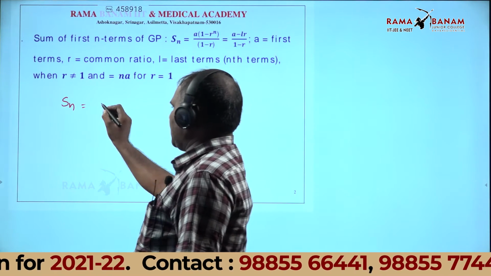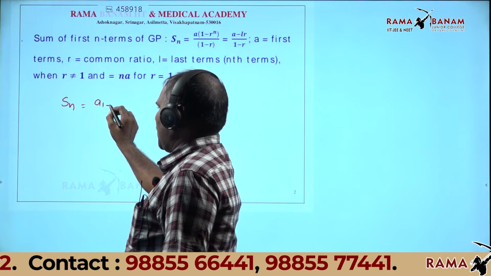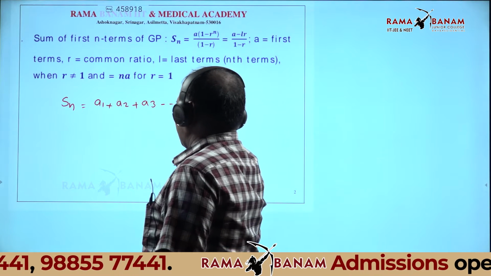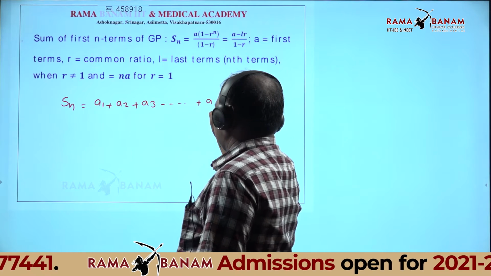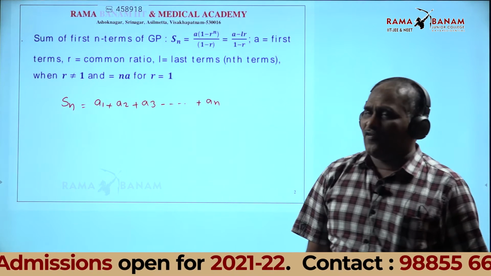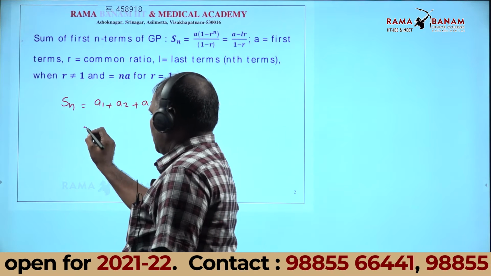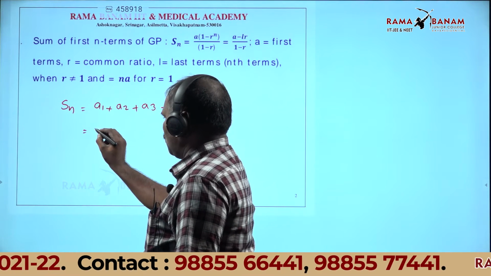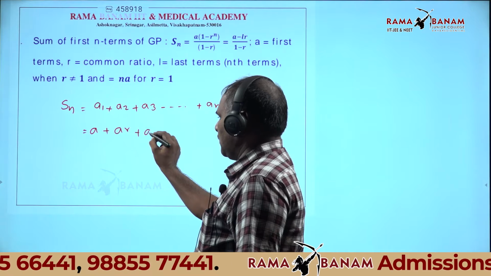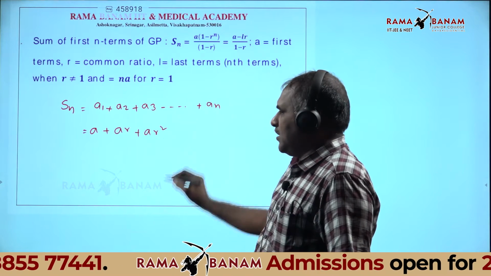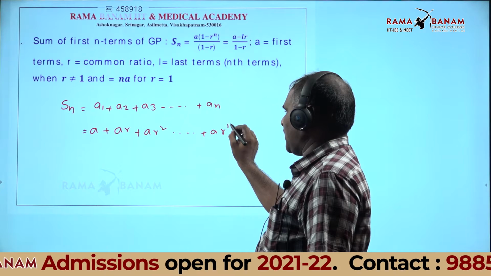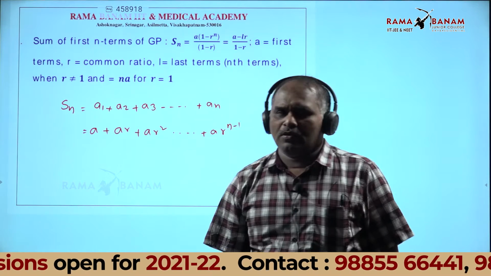What is Sn? a1 plus a2 plus a3 and so on up to an. a1 is a, a2 is ar, a3 is ar square, and so on, up to ar power n minus 1.